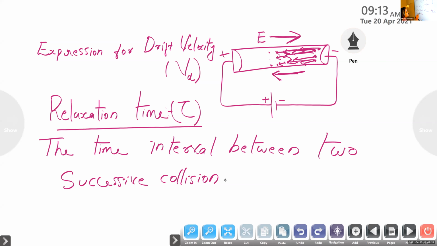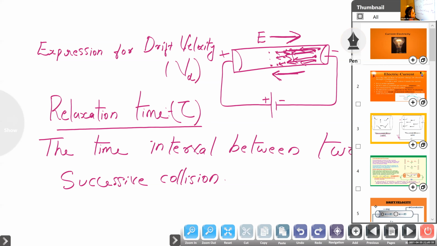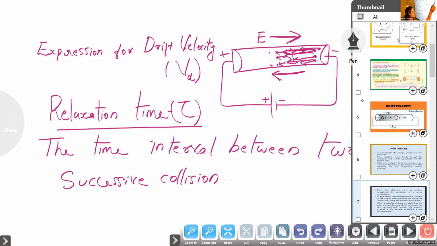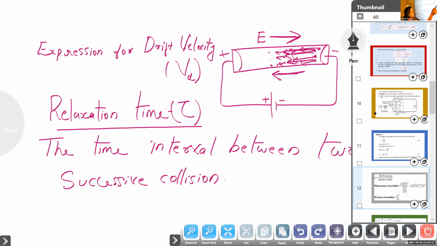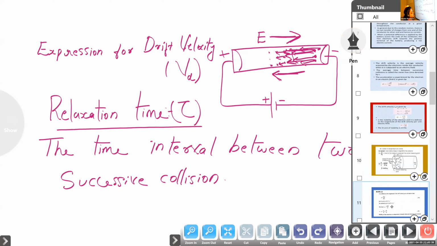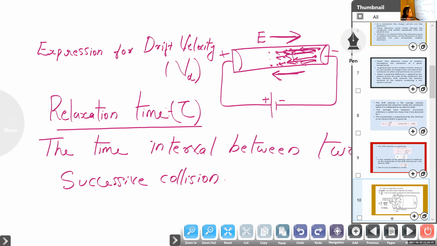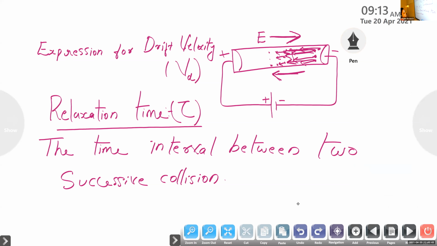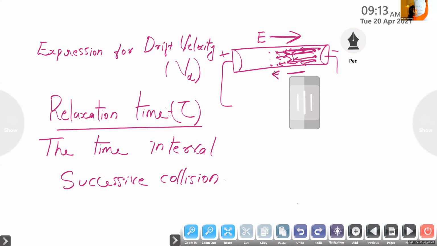So the time interval between two successive collisions is known as the relaxation time, and it is represented by the letter tau. Okay. Now we can study. Is it clear for you up to this topic?